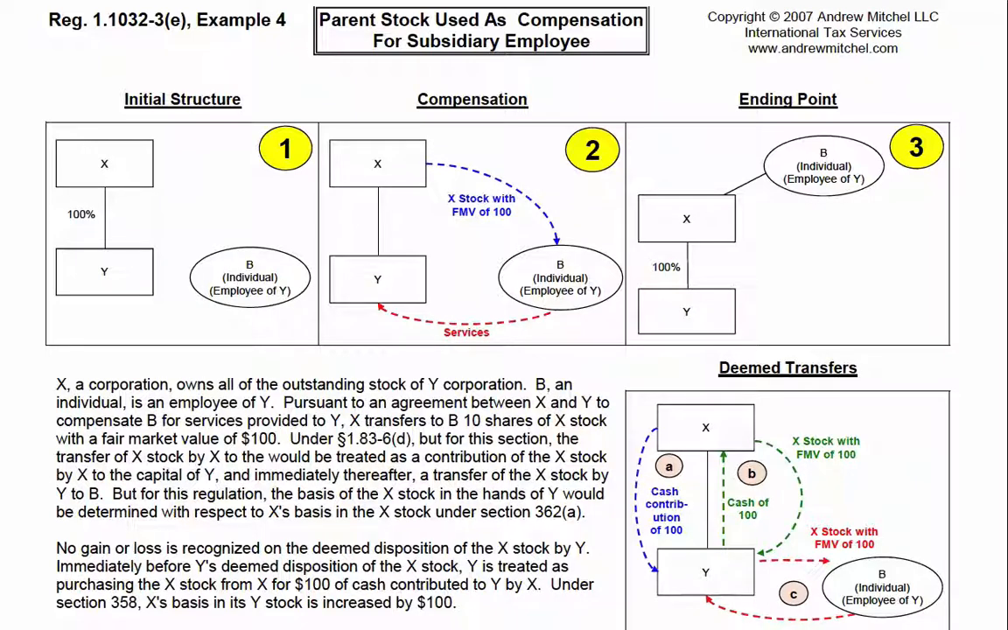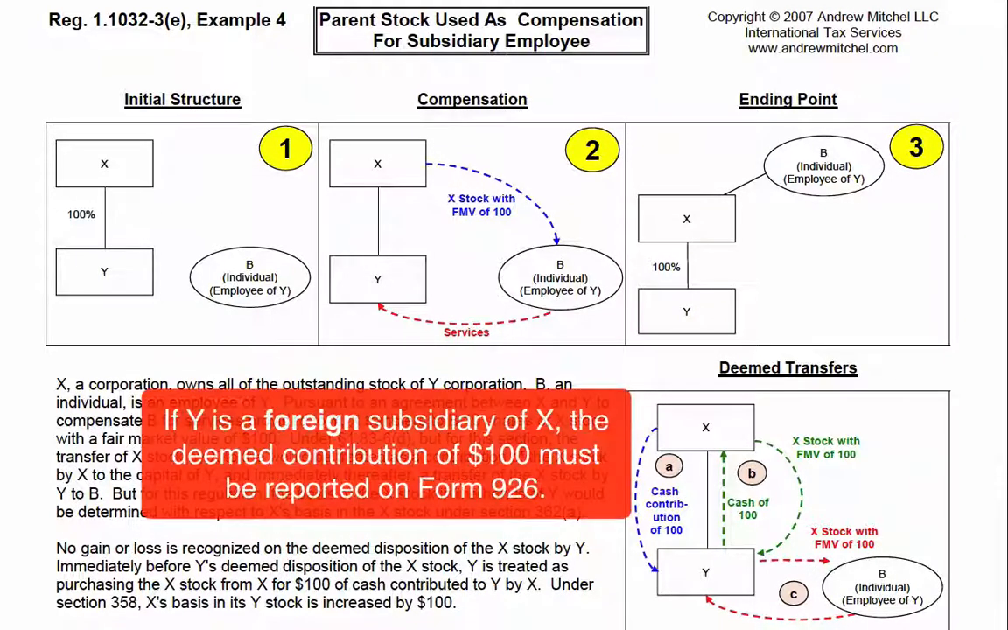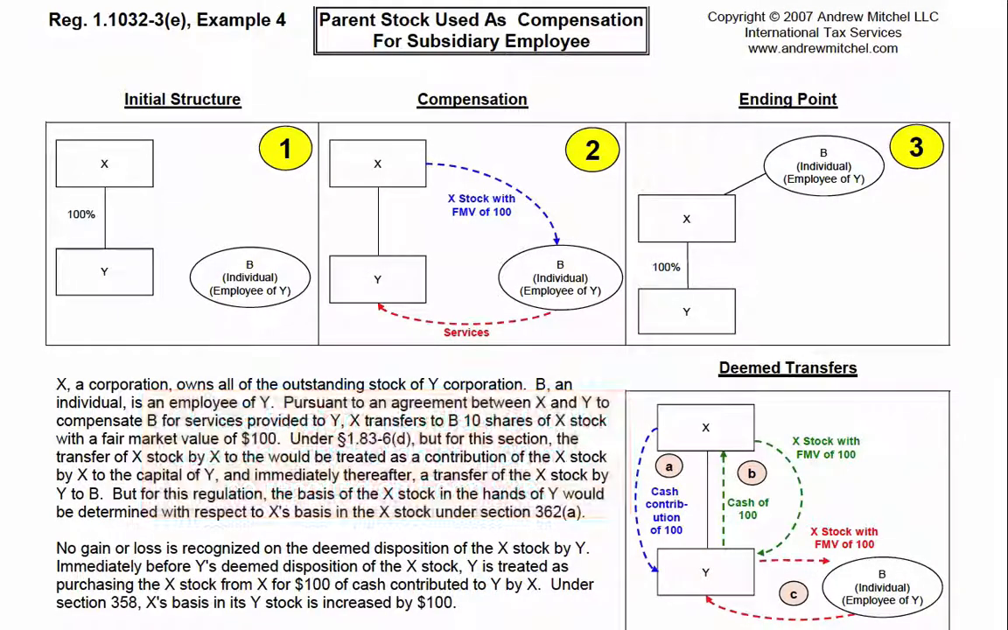If Y is a foreign subsidiary of X, the deemed contribution of the $100 from X to Y must be reported on Form 926, and it would be necessary to review the tax rules in the foreign country to see how this type of transaction is treated under the laws of the foreign country.